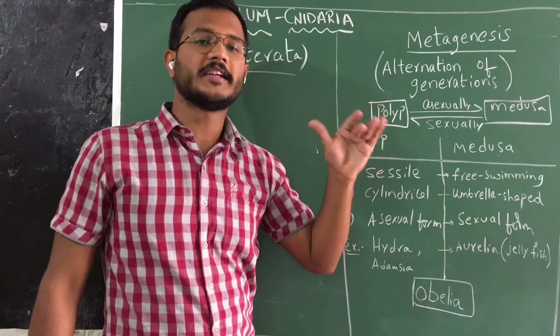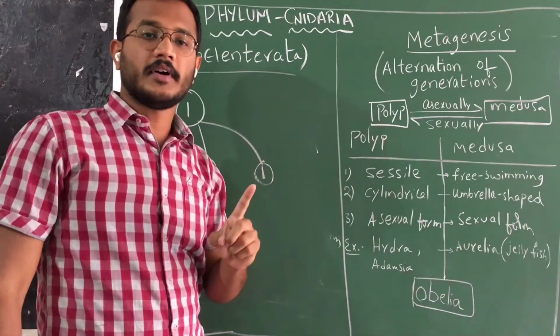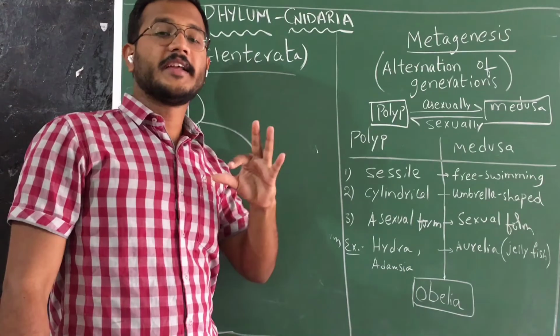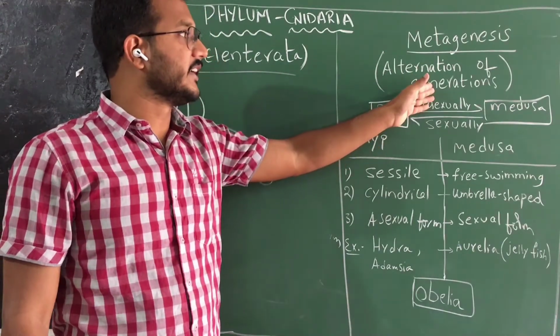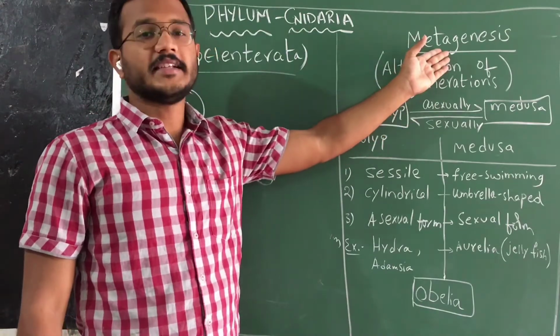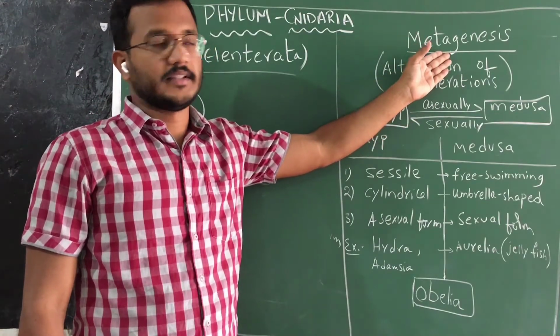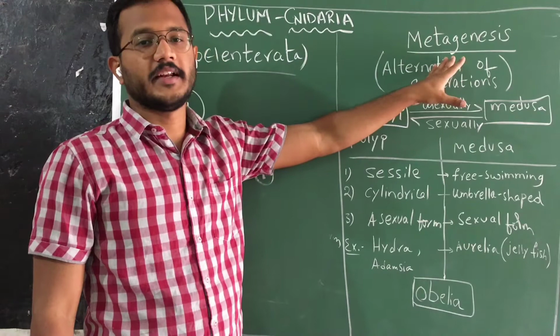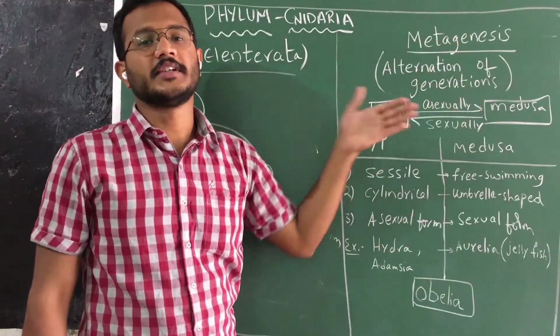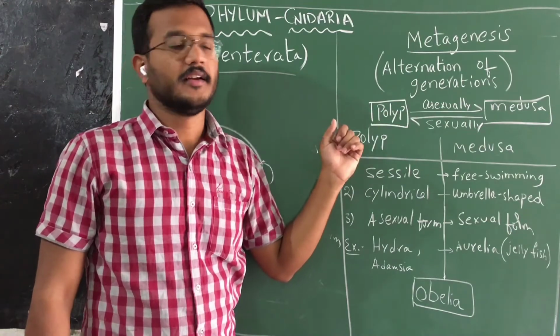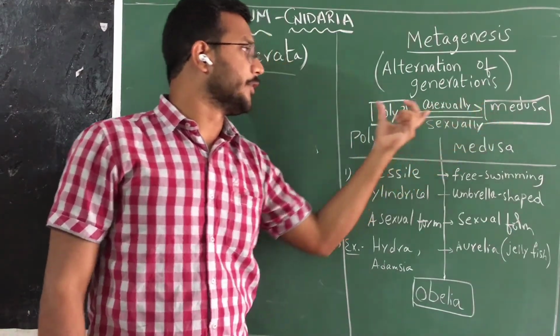This alternation of generations, where the same organism in its life cycle alters its body forms, we are calling metagenesis. This term is very important for the NEET exam, metagenesis. That means alternation of its body form in its life cycle, polyp to medusa, medusa to polyp.